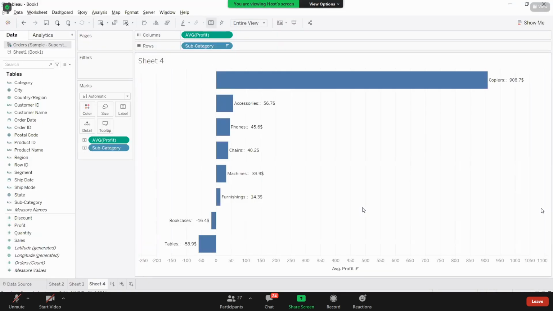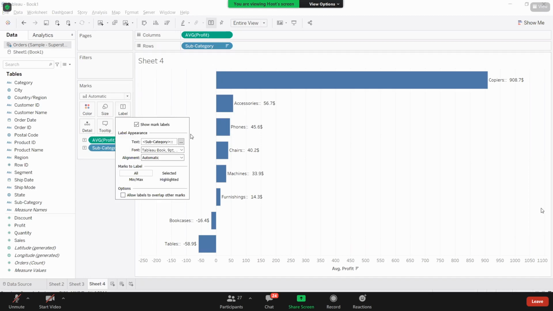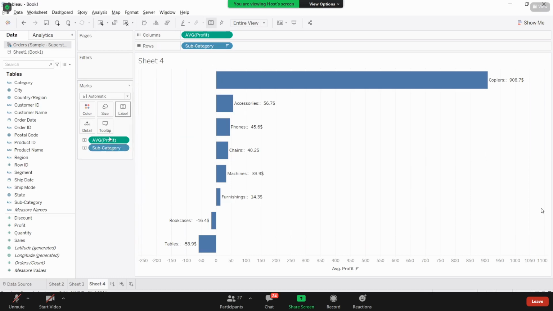Yes, Kalpana. Here you have enabled the label, right? Copiers double colon and some value. How to make that one? I tried. It's not coming for me. Here under label, if you see, before changing this, these fields should be available in this label. So first of all, drop whatever dimensions or measures you want to show in the labels to this label window. Then go to label.